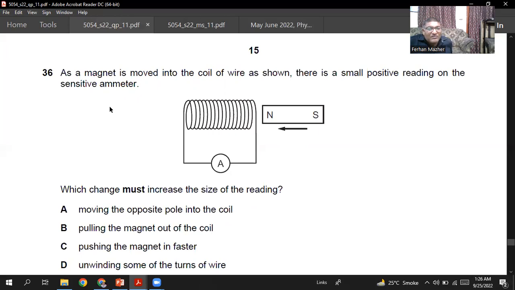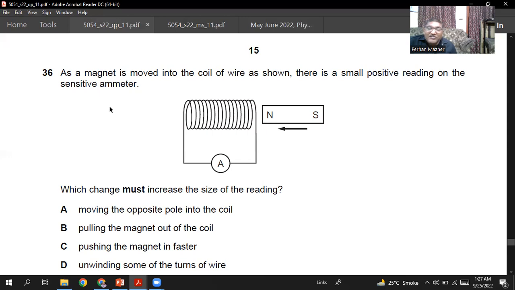Pulling the magnet out of the coil will change the direction of the EMF. Pushing the magnet in faster, yes, it will increase the reading on the ammeter. It will increase the reading if you move the magnet faster. So pushing the magnet in faster, yes, that is right. C is the best option.